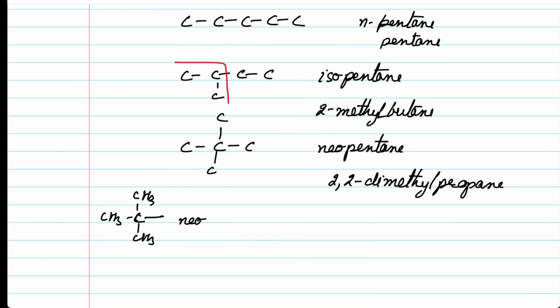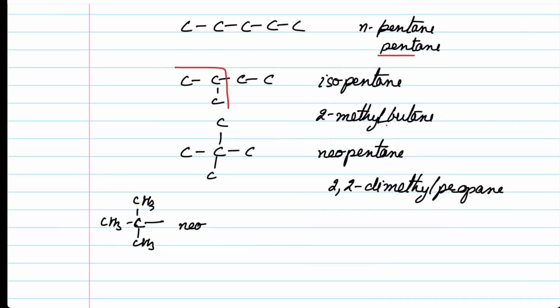If we talk about these three compounds, here the primary carbon chain is pent, and we are talking about the IUPAC name. Here the primary carbon chain is but, and here the primary carbon chain is prop. As you can very well see, these three compounds also differ in carbon chain length, the primary carbon chain length. So these three compounds also are what we understand as the chain isomers of each other. So these are chain isomers.